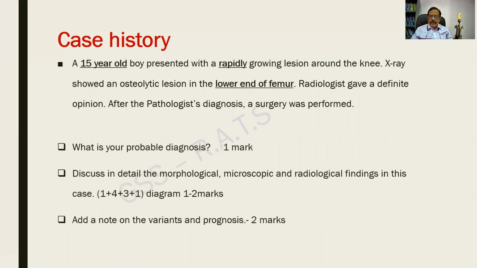What is your probable diagnosis? Discuss in detail the morphological, microscopic, and radiological findings in this case. Add a note on the variants and the prognosis. The breakup of marks is given for your information.